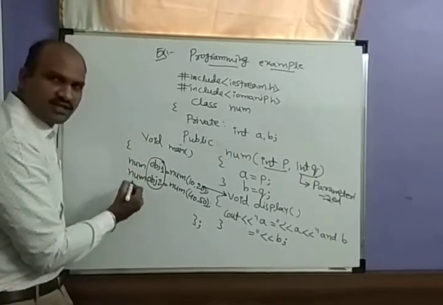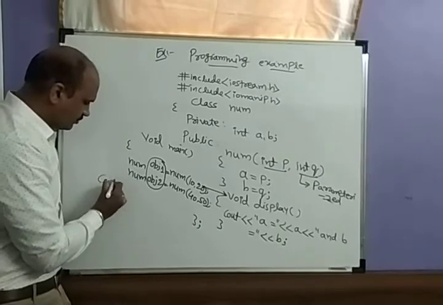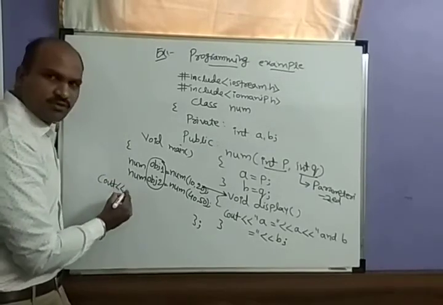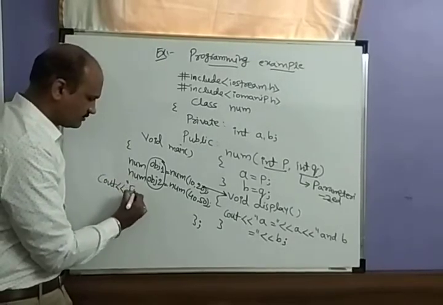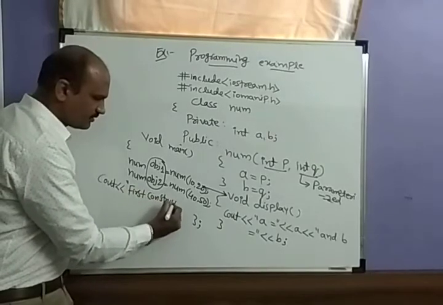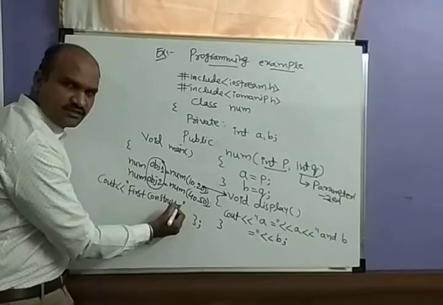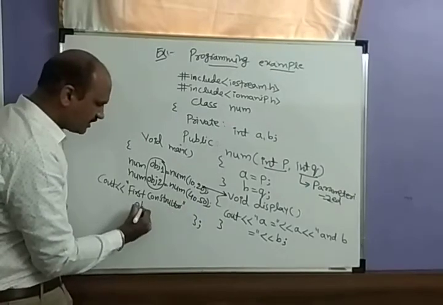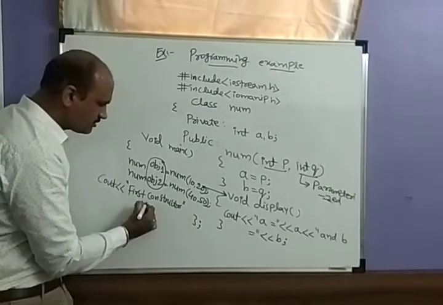Then lastly, cout: you have to print the first constructor. What is the first constructor here? That is object 1 dot display.